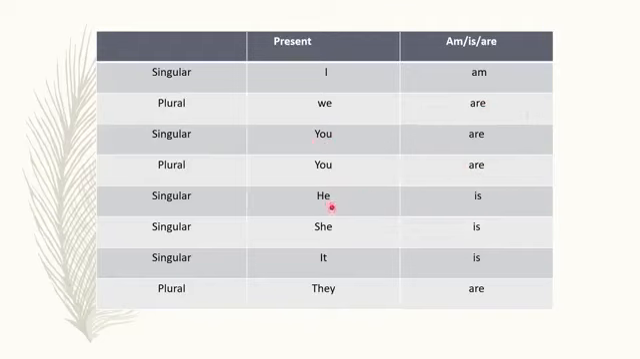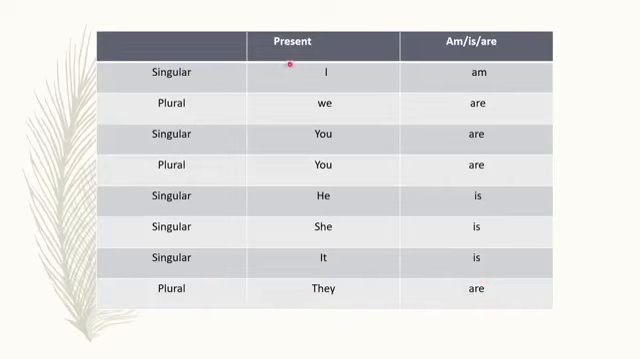He means one boy, singular. And with singular always use helping verb is. She means one girl, singular. With singular always comes helping verb is. It means one animal or one thing, singular. And with singular always comes helping verb is. They means many, more than one. They is plural. And with plural always comes helping verb are.